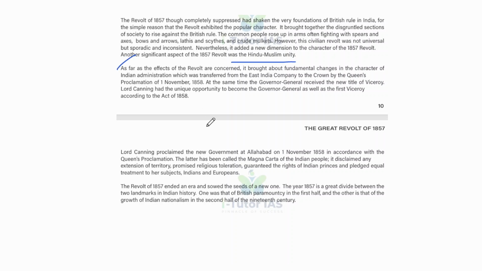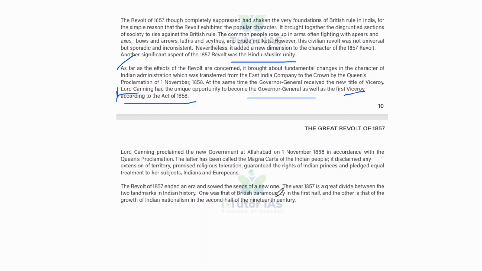As far as the effects of the revolt are concerned, it brought about fundamental changes in the character of Indian administration, which was transferred from the East India Company to the Crown by the Queen's proclamation of 1st November 1858. At the same time, the Governor General received the new title of Viceroy. Lord Canning had a unique opportunity to become the Governor General as well as the first Viceroy according to the Act of 1858. So Lord Canning was Governor General, and after this revolt, what happened? The Crown rule directly started, and so he became Viceroy according to the Act of 1858.